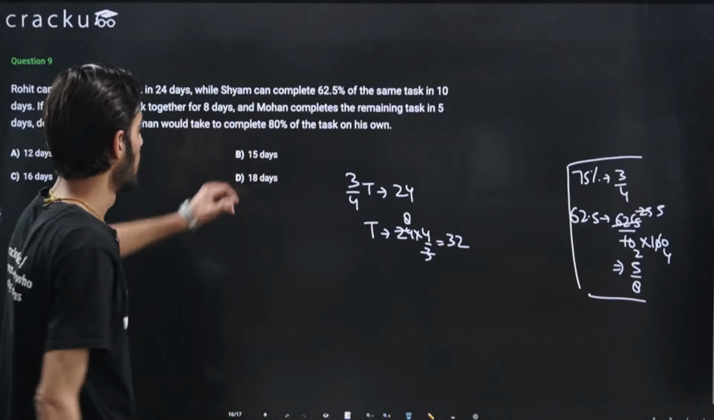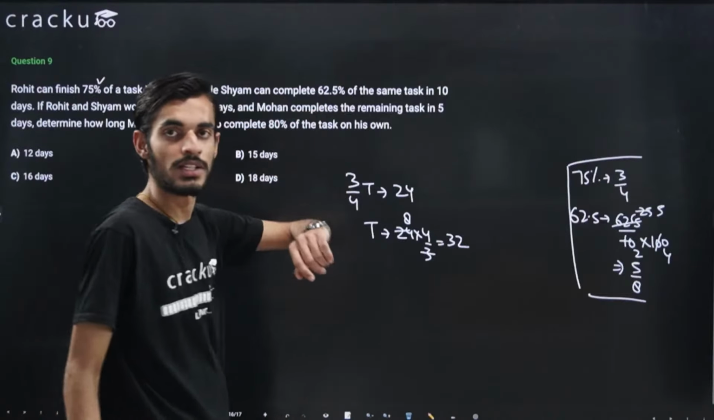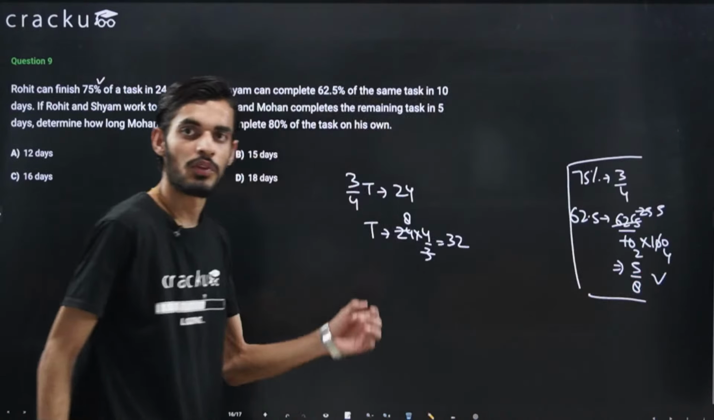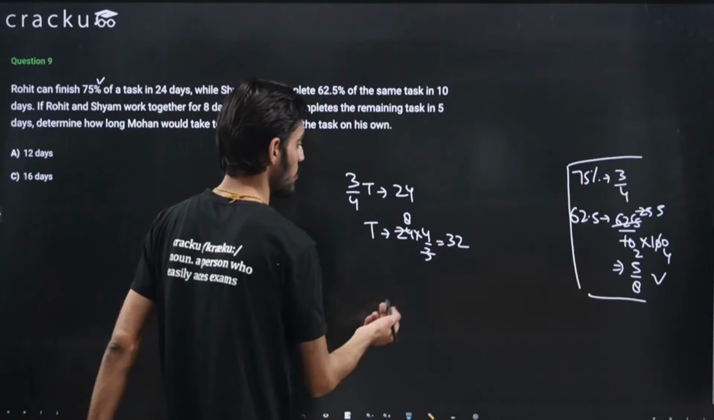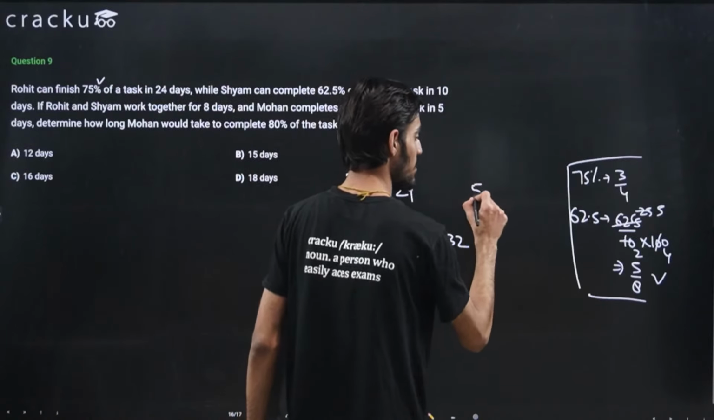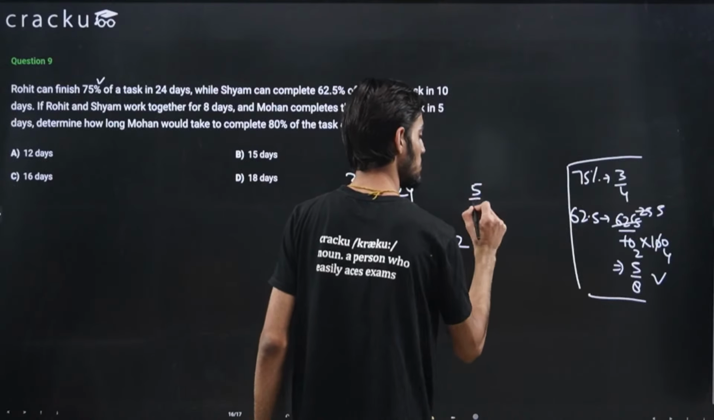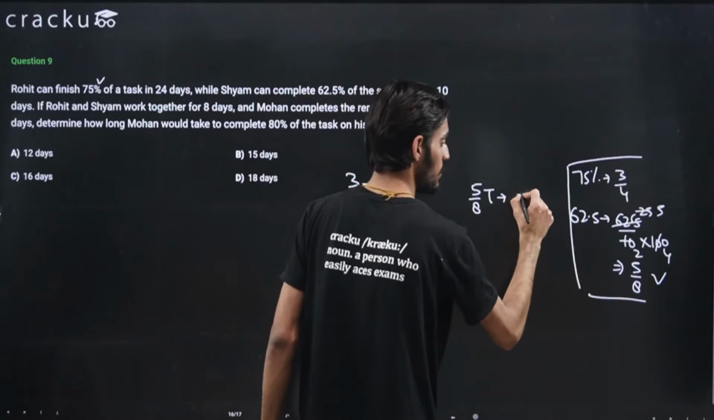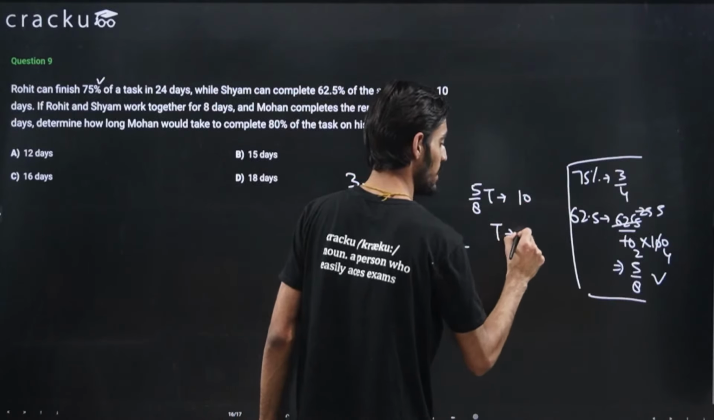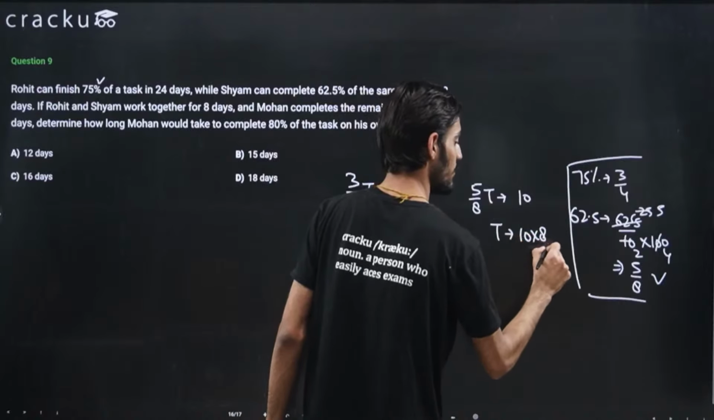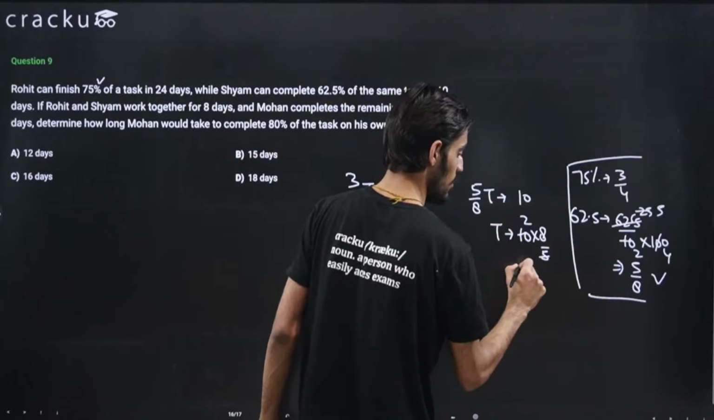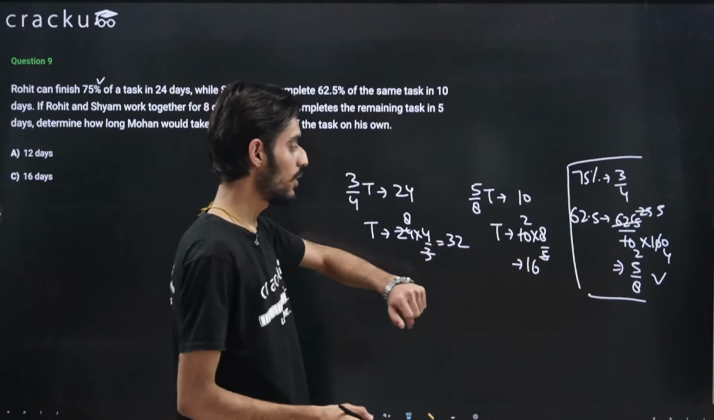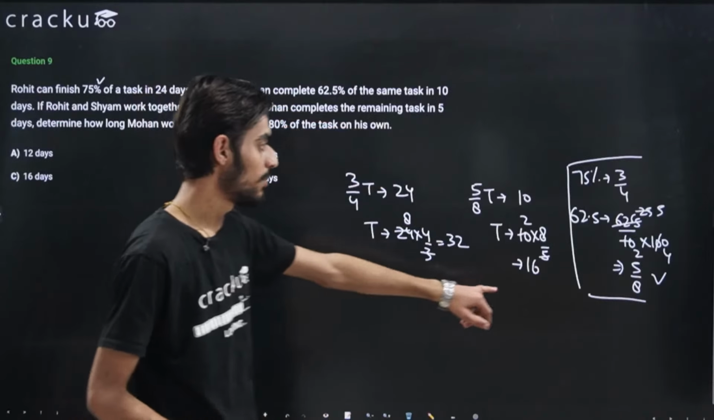Similarly for Sham, he is able to complete 62.5% of the task in 10 days. That is, 62.5% is equal to 5 by 8. So he is able to do 5 by 8 of the work in 10 days. So for Sham, I can just write it as 5 by 8 of the task being done in 10 days. So the total work will be done by him in 10 multiplied by 8 by 5. Just cancelling this out, it will come out to be 16. Right, so Rohit can do the complete job in 32 days. Sham can do the complete job in 16 days.